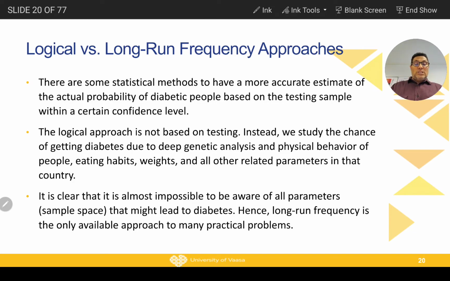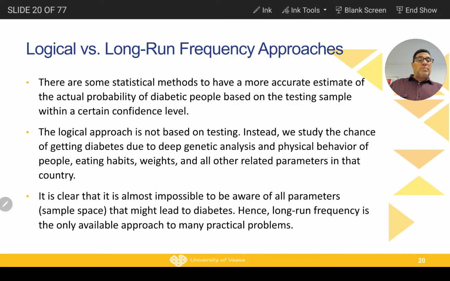But what is the easier approach? The easier approach is to take blood tests, or ask people randomly, taking a random sample, and there are some conditions for how to select this sample. Then, for example, we take 20,000 people in this age interval, and check if they have diabetes or not, and based on that we can have some estimation.